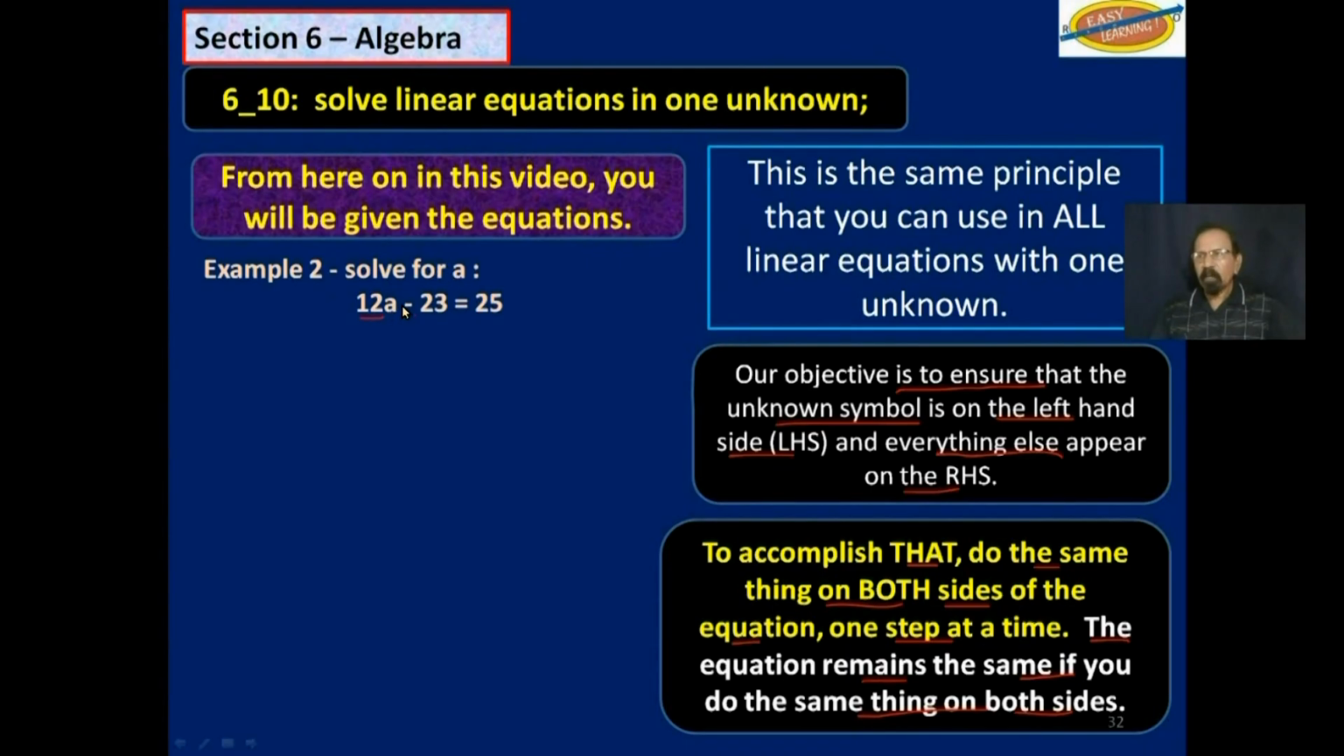Solve for a. 12a minus 23 is equal to 25. So if we add 23 on this side and add 23 on that side, we will get rid of the 23 from this side. And in effect, we would have moved that negative 23 from the left-hand side and made it positive 23 on the right-hand side. So we get 12a is equal to 48. Now let's deal with this 12. 12 is multiplying that a. We will divide both sides by 12, and that will reduce that 12 to 1, and so you get a is equal to 4.